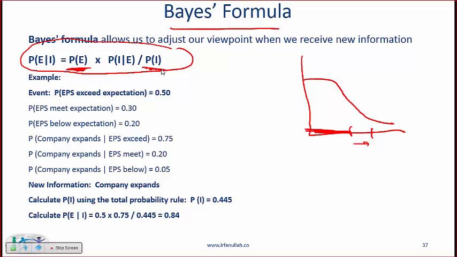Very often you will not be given this, but you will have to use the total probability rule to come up with probability of information. And typically this will be given and this will be given. Now in the next segment I'll actually make you do 2 questions, but for now I will emphasize that at least memorize this formula. Even if you don't thoroughly understand Bayes' formula, then knowing the formula can help you answer most questions.